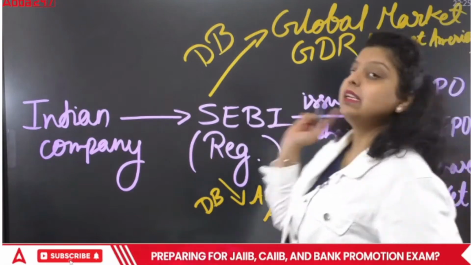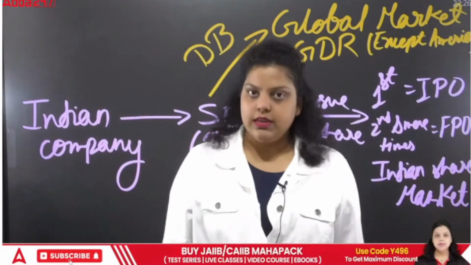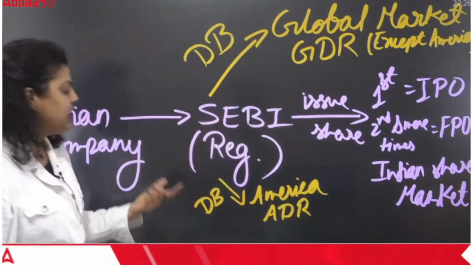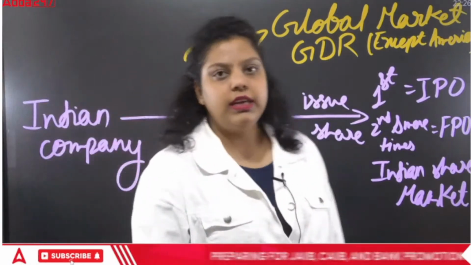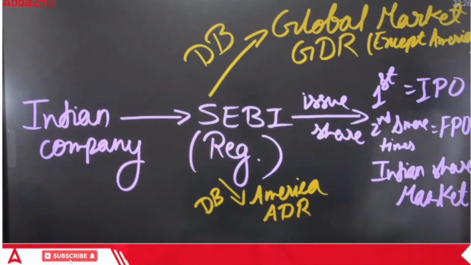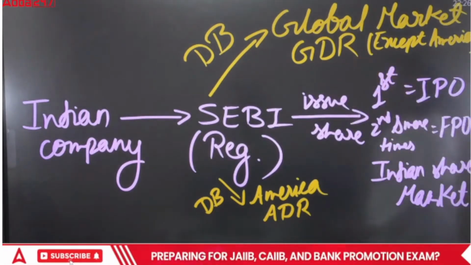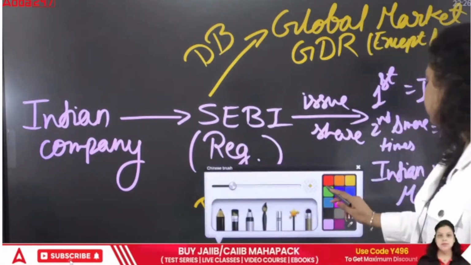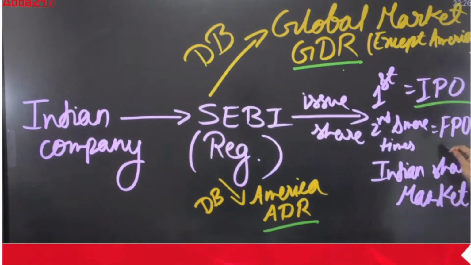So why am I saying that an Indian company is issuing shares? Because I'm taking the host company, ours is an Indian company. If, let's say, a Chinese company wants to raise capital from the global market, they can also issue the GDR, they can also issue the ADR. But we are taking the example of an Indian company, that's why I have written Indian company there. So this is GDR. We have discussed the GDR, the ADR, IPO and FPO.